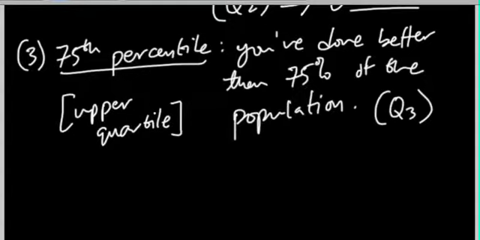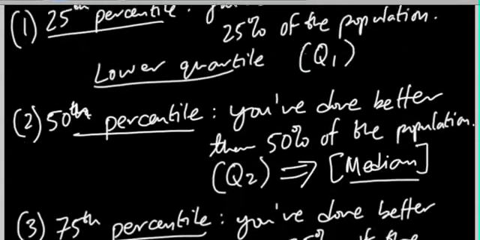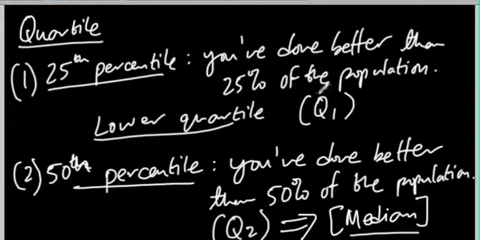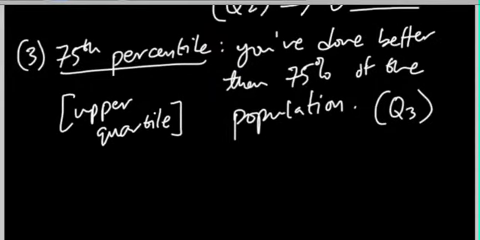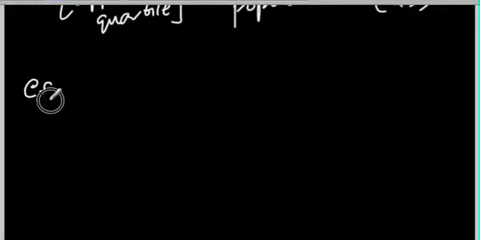So let's go over a couple of examples of how we can determine these three quartiles. So in other words, the 25th percentile or Q1, the median, and the 75th percentile. Let me go over my first example. Here I have an ordered list. Remember, when you're getting the median, you always want an ordered list.